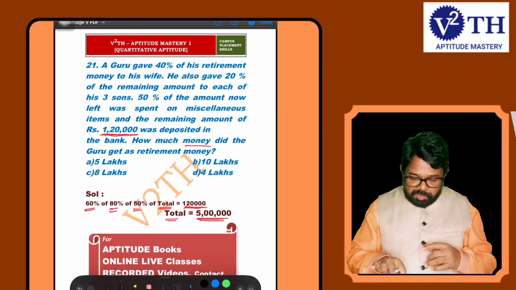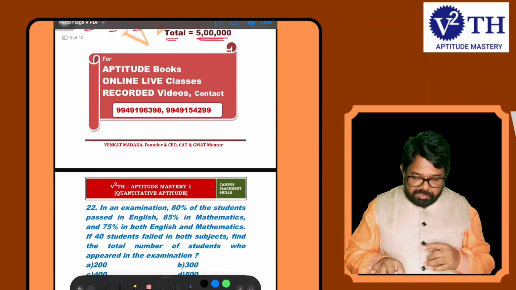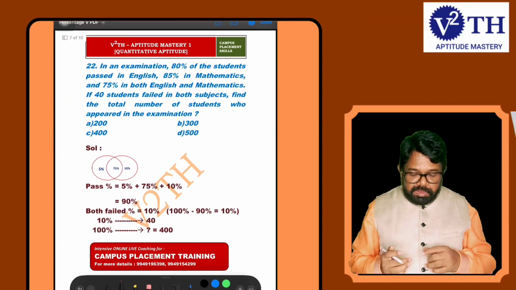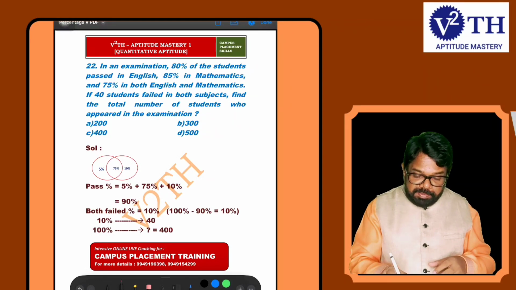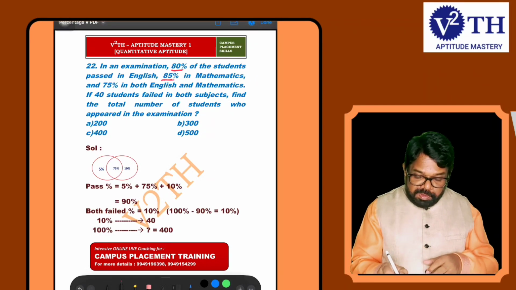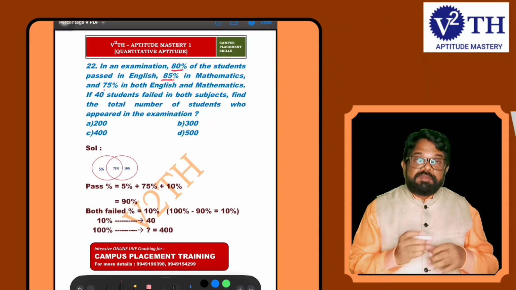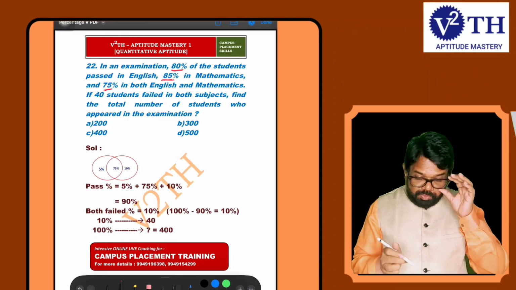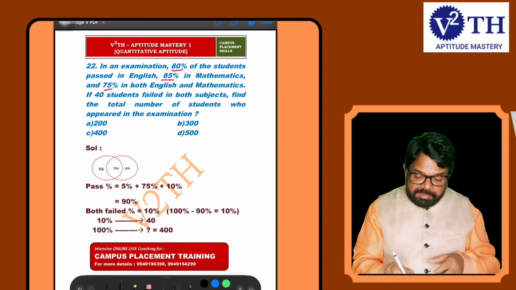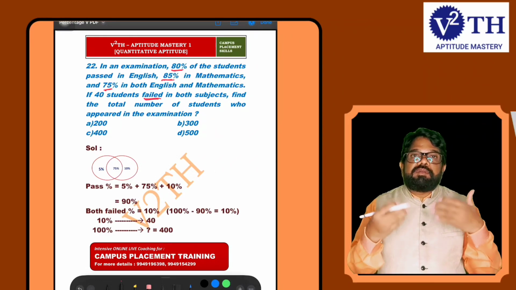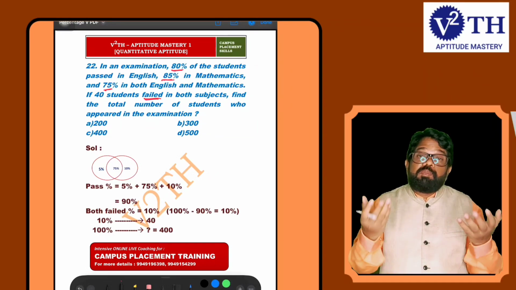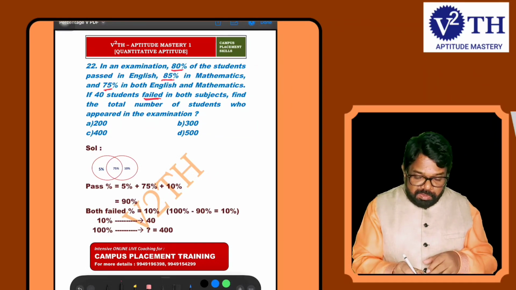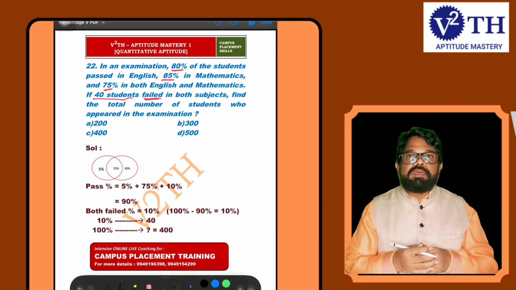Understood all of you? Now, question number 22. In an examination, 80% of the students passed in English, 85% in mathematics, and 75% in both English and mathematics. Previously it is given passed percentage in English, in mathematics, and in both. But here it is given that 40 students failed in both the subjects.